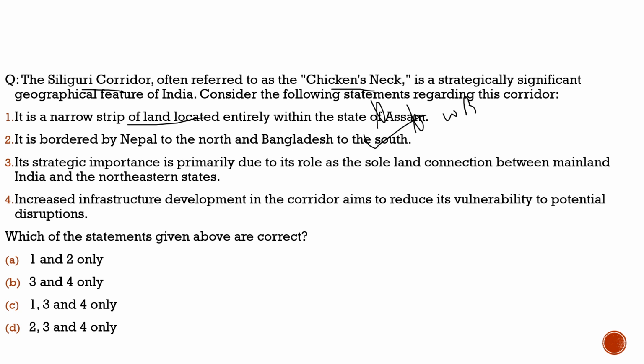Third statement, its strategic importance is primarily due to its role as the sole land connection between mainland India and the northeastern states. That is true. Fourth statement, increased infrastructural development in the corridor aims to reduce its vulnerability to potential disruptions. 100% correct.